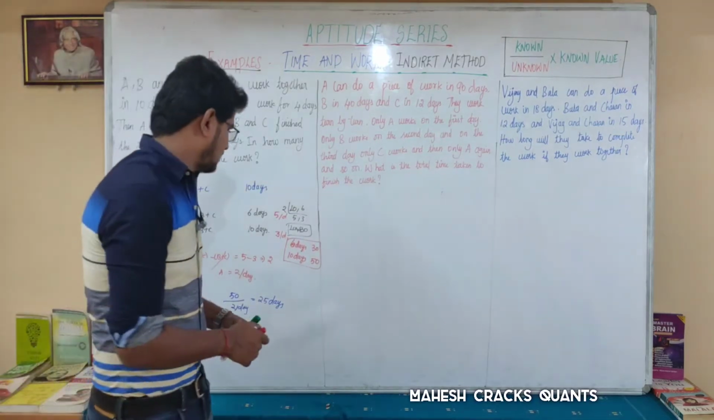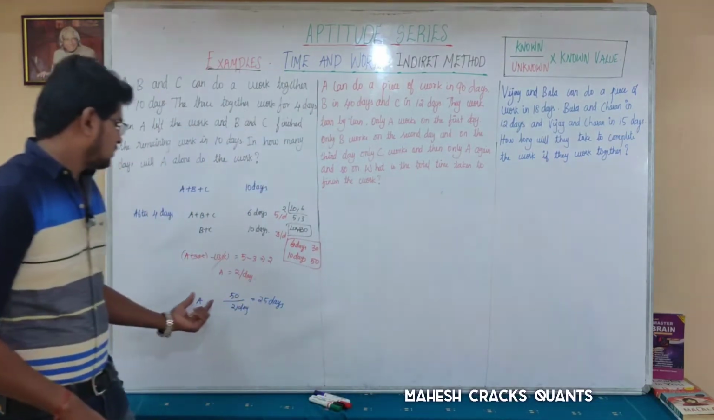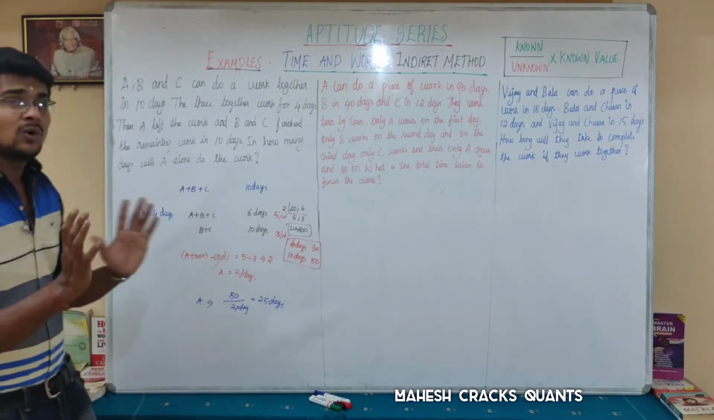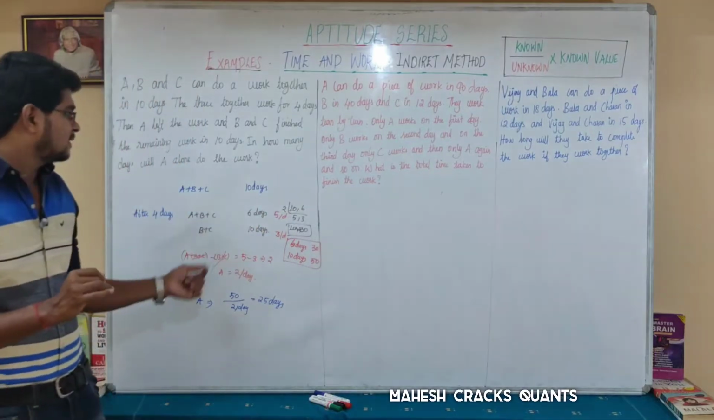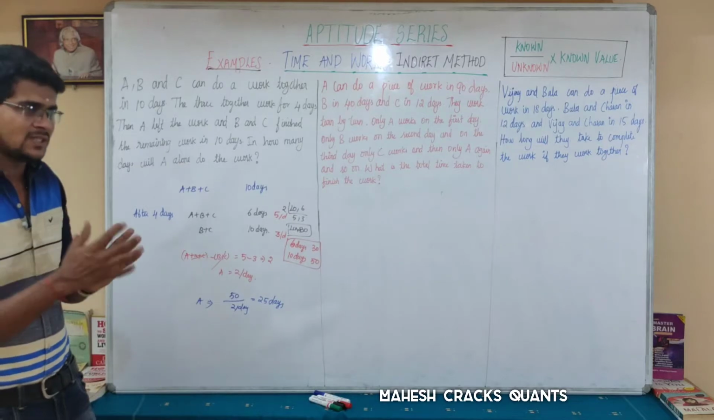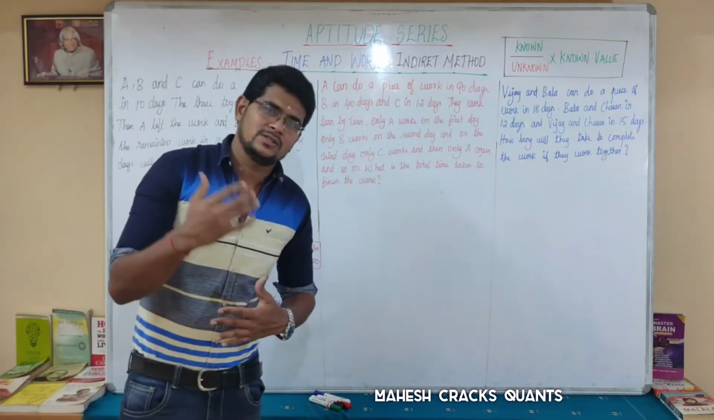Okay? Done. That's it. This is the question to find A's time to do the whole work alone. If the question were to finish the remaining work, if B and C left after 4 days, how many days would A take to finish the work?